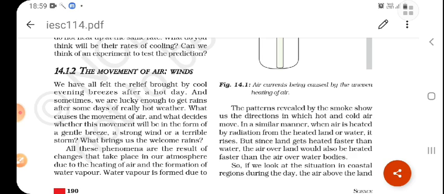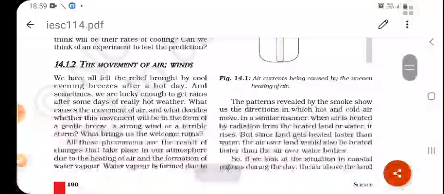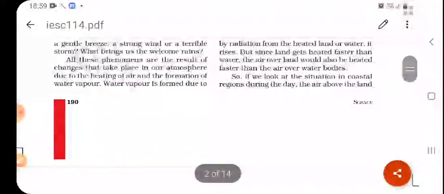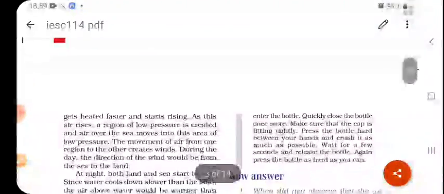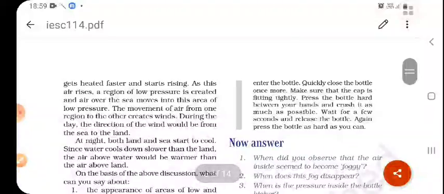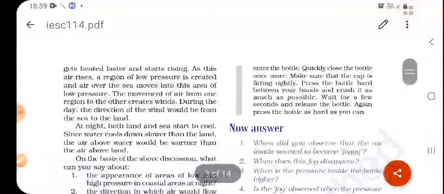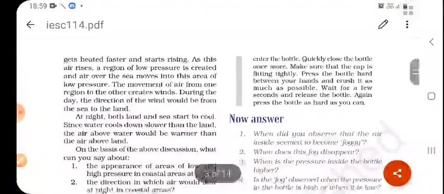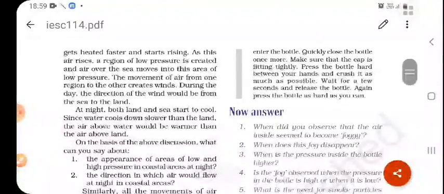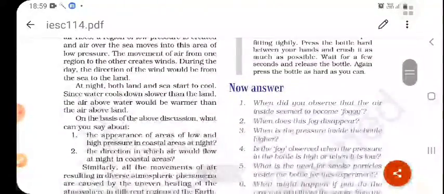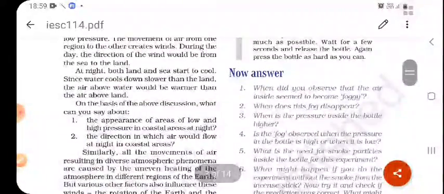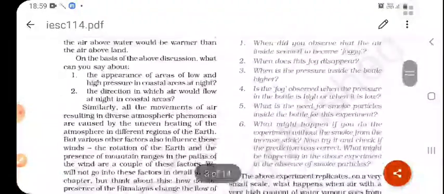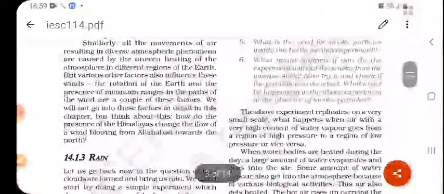The air over land would also be heated faster than the air over water bodies. So winds are also an important abiotic component. At night both land and sea start to cool. Since water cools down slower than the land, the air above the water would be warmer than the air above the land. So these are some factors of air and atmosphere.